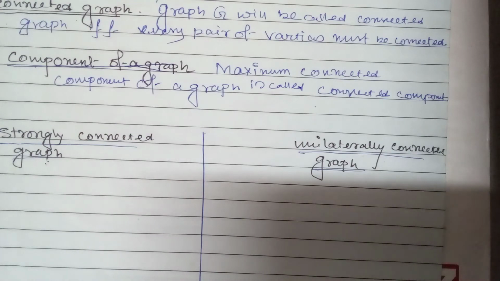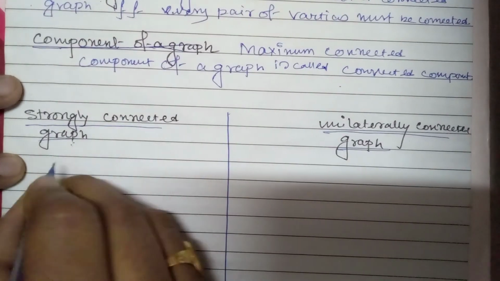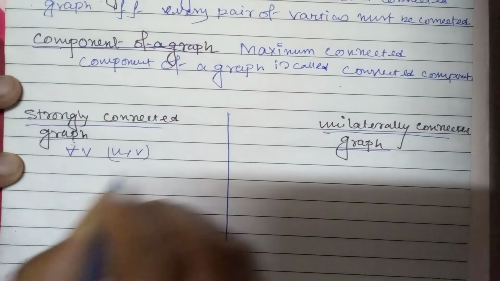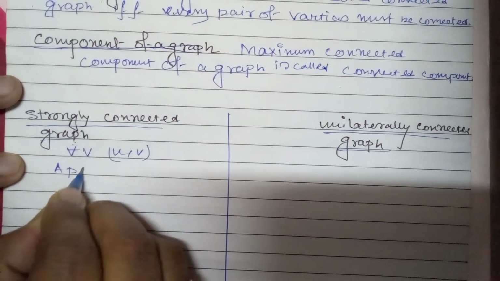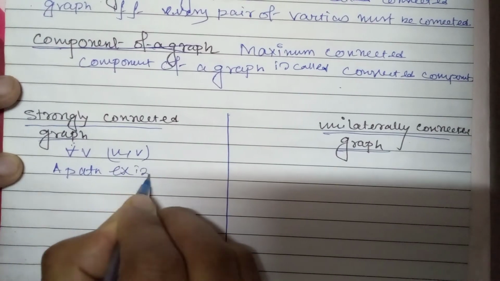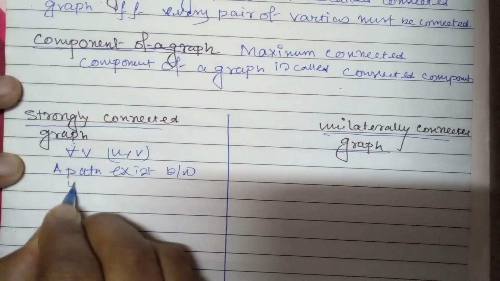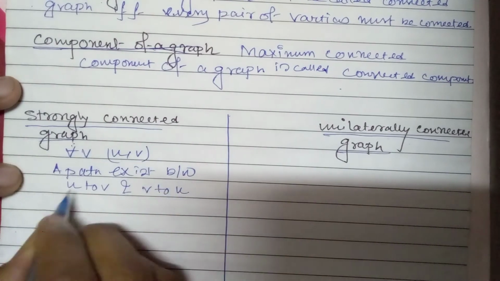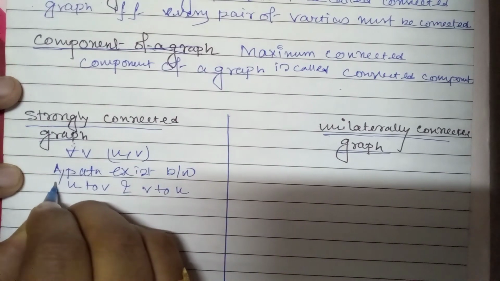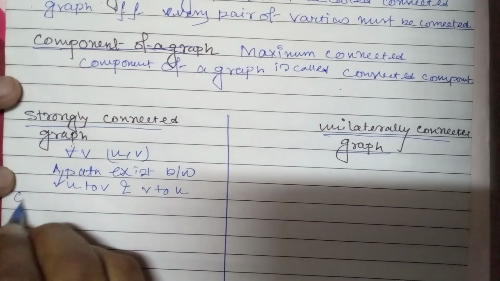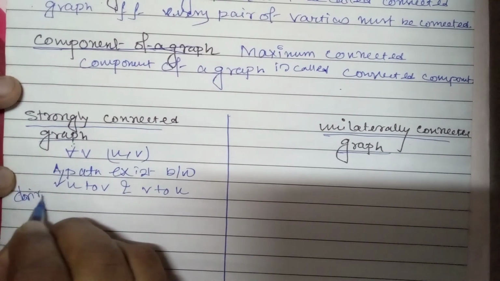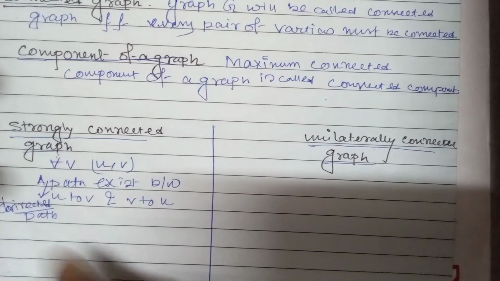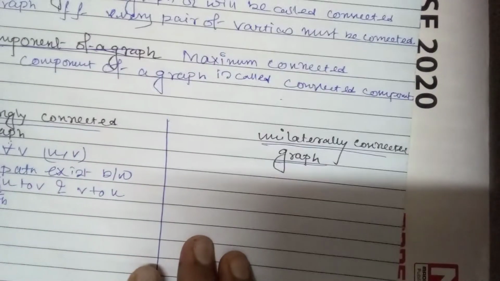In case of a strongly connected graph, for every vertex u and v, a path exists between u to v and v to u. Okay, and this is not an undirected path, this must be a directed path between u and v and v to u.